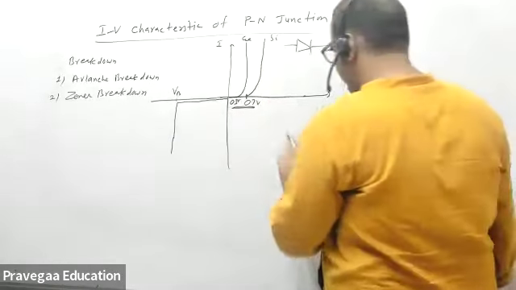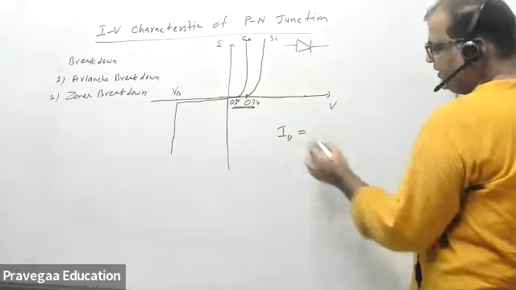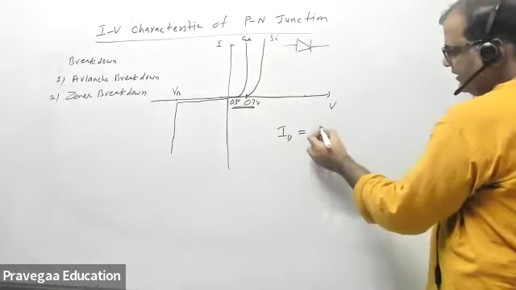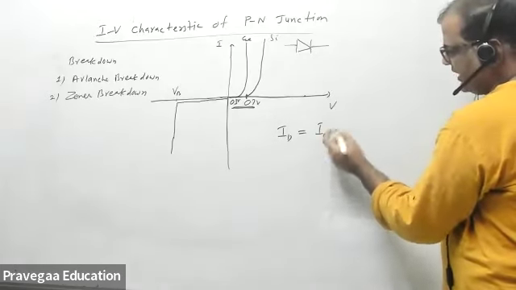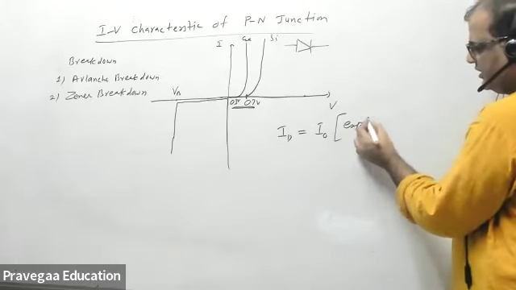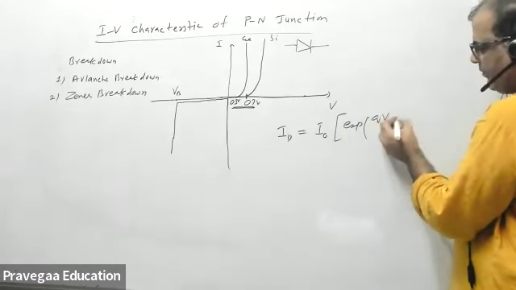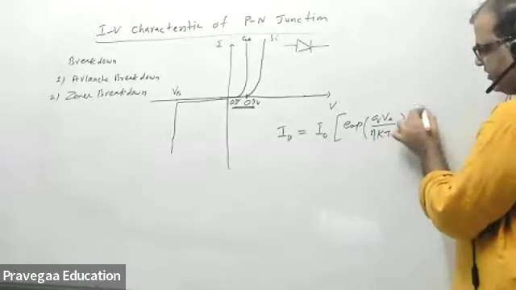Now this IV characteristic, the diode current, can be approximated by this equation: I naught, or IS, the reverse saturation current, times exponential of Q VA upon eta KT, minus 1.